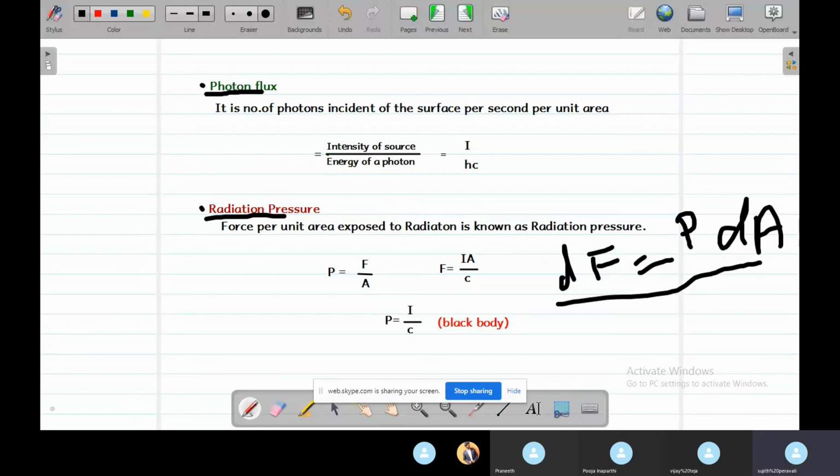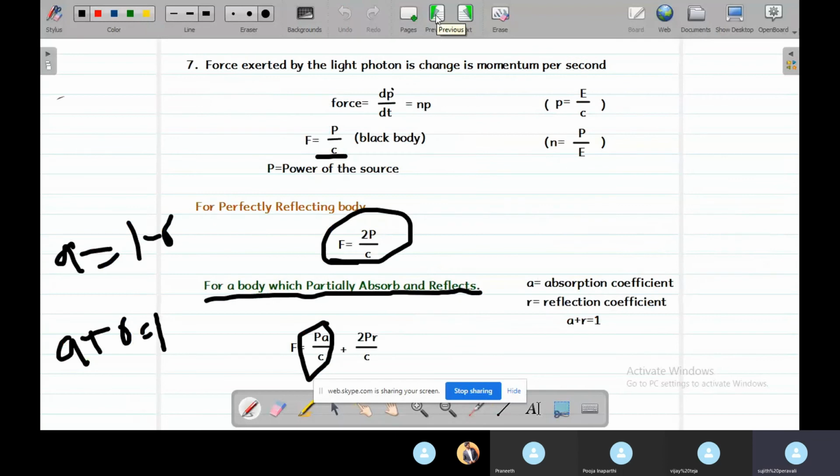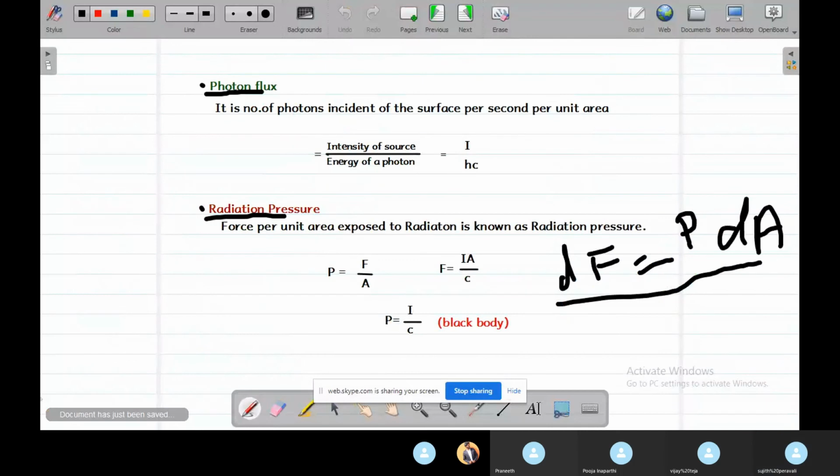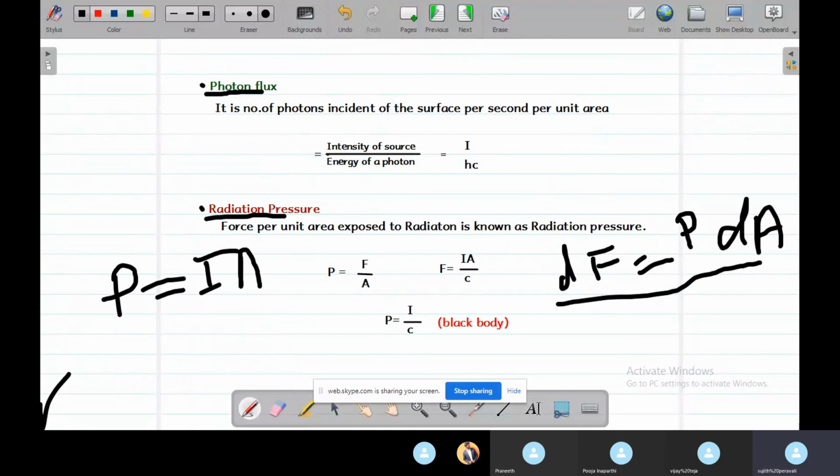And force can be denoted as power by c, the speed of light, where power is equal to the intensity of the source times the normal area of cross section.